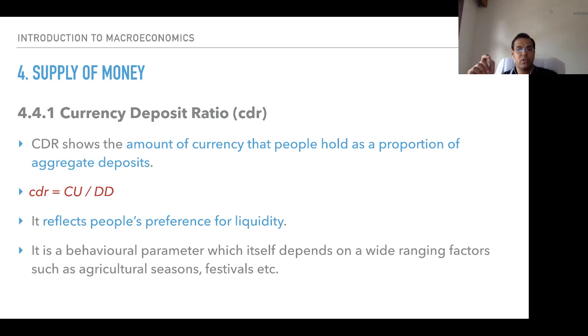CDR, currency deposit ratio, is equal to currency in circulation divided by demand deposits. What is the ratio of the money that I put in my bank versus the money that I hold in the form of cash with me? It reflects people's preference for liquidity. It is a behavioral parameter which itself depends on a wide range of factors such as agricultural seasons, festivals, all of these things. Please remember currency deposit ratio in proper detail.